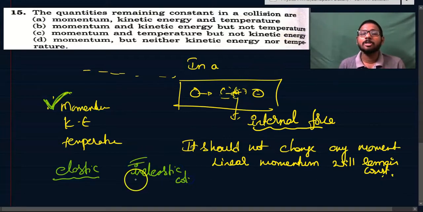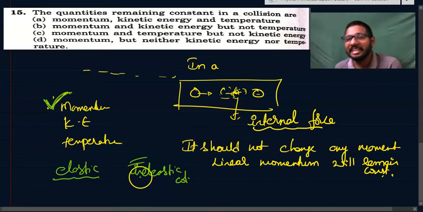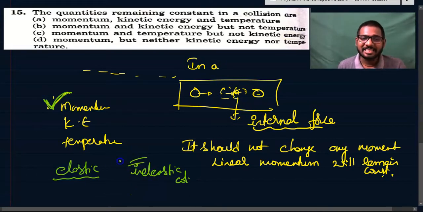there will be some loss of energy in the system which gets converted into heat energy. So if it is an elastic collision, given here is only collision. If it is elastic, kinetic energy will be conserved. Kinetic energy will be remaining constant. Momentum will remain constant. And temperature also will remain constant, because there will not be any loss of energy in the form of heat. But